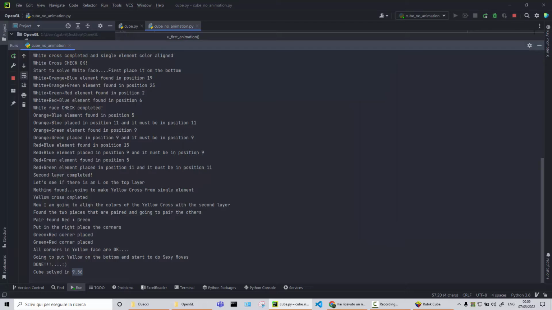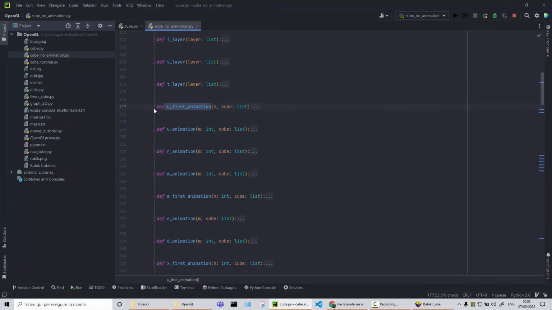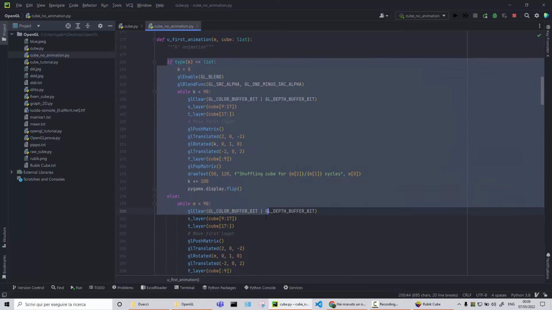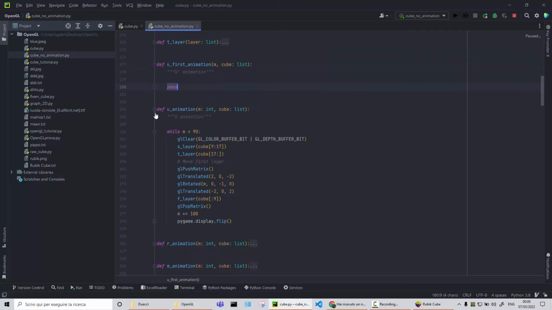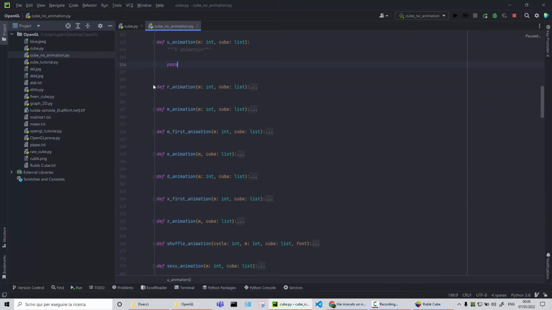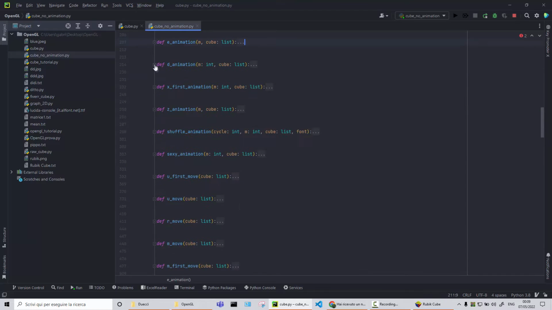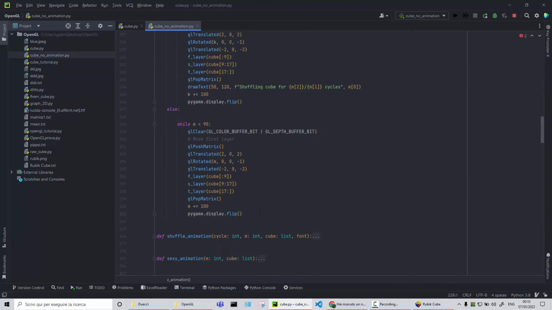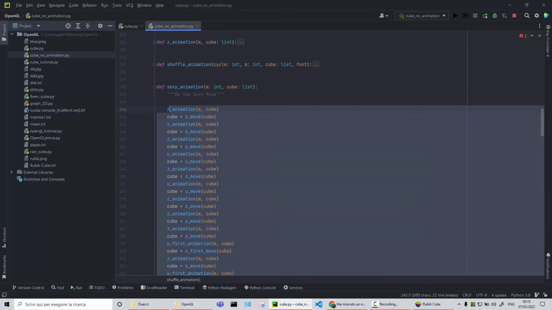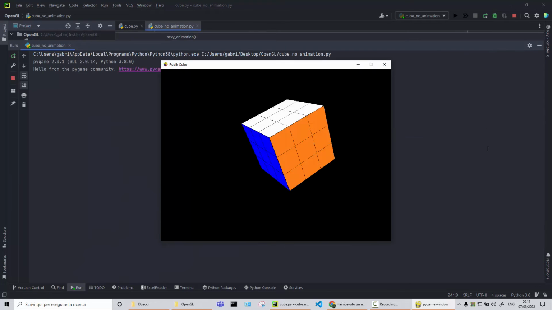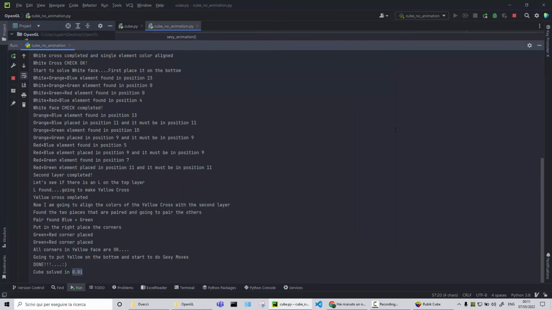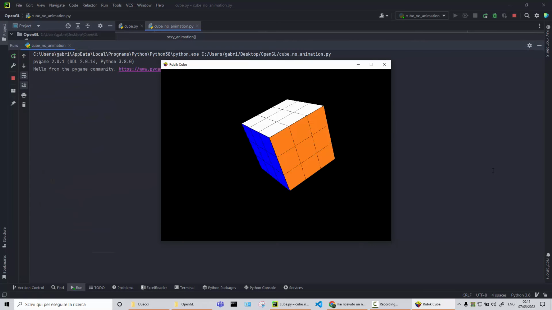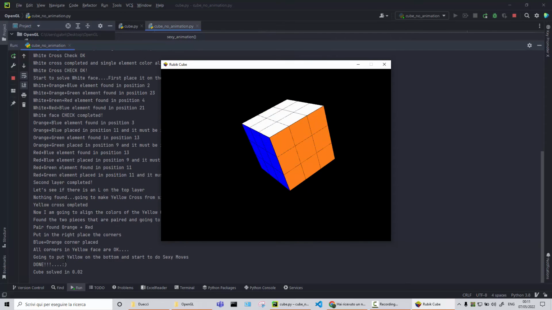So now let's delete all this function just by typing pass inside of them. So let's just copy and then paste here. Let's run it without any animation. So as you can see here, it is instant, because there are some operations with lists in Python and these operations are very fast.